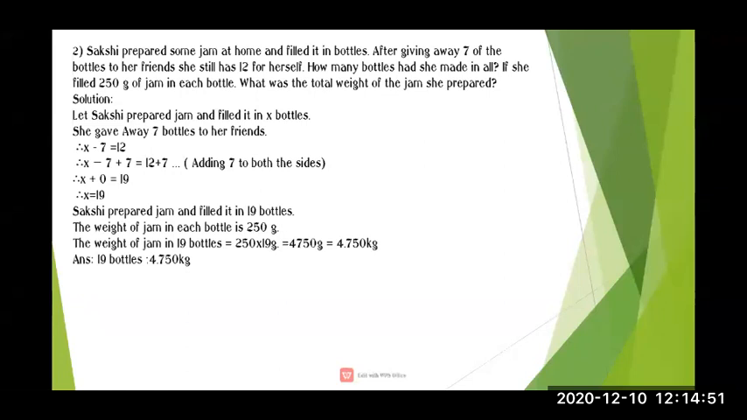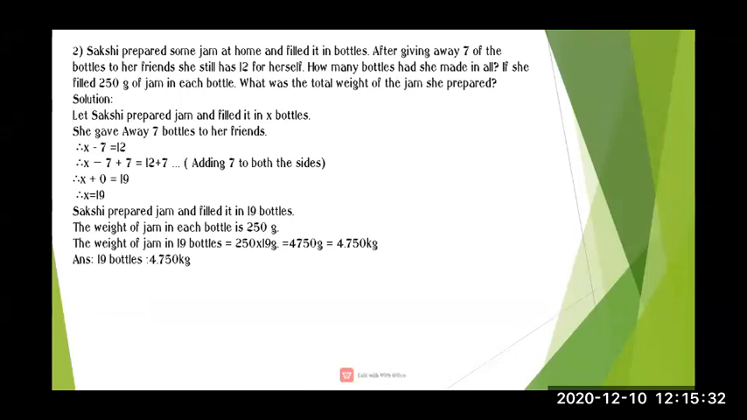The next part is: if she filled 250 grams of jam in each bottle, then what was the total weight of the jam she prepared? Here, we have to first find the total number of bottles. First, we will find how many bottles she has made in all. Then she filled 250 grams of jam in each bottle.